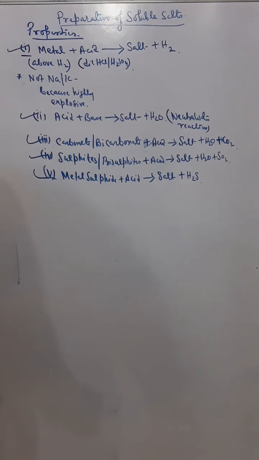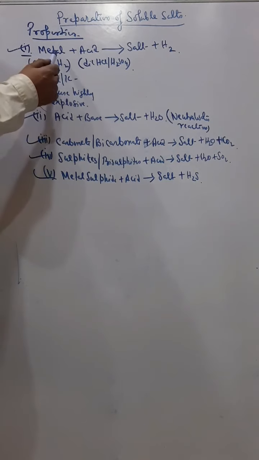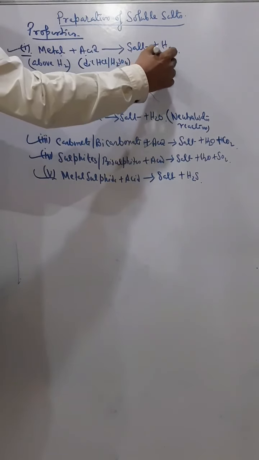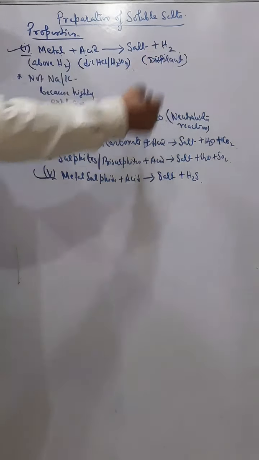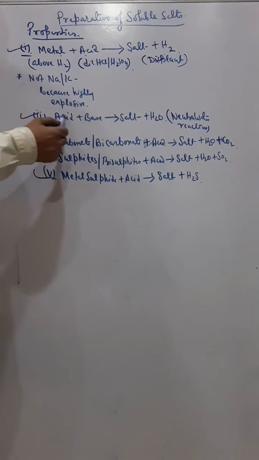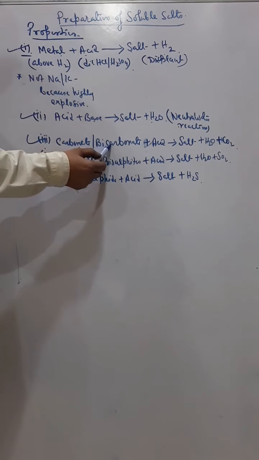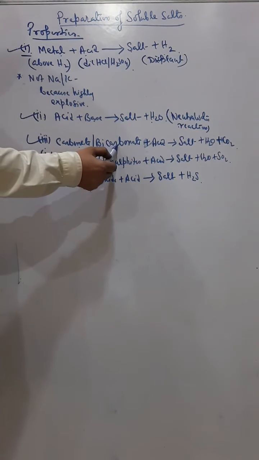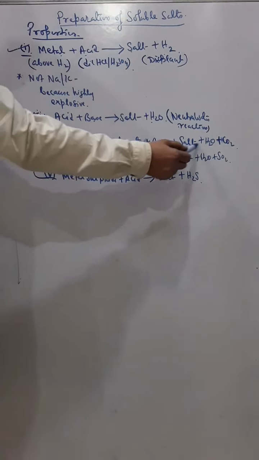Like the first one, if you remember, metal plus acid gives salt and hydrogen. This is the displacement method, and all the others are double displacement methods. Second method, acid plus base gives salt and water, so that's a neutralization reaction. Third is carbonate or bicarbonate, also called hydrogen carbonate, plus acid gives salt, water and carbon dioxide.